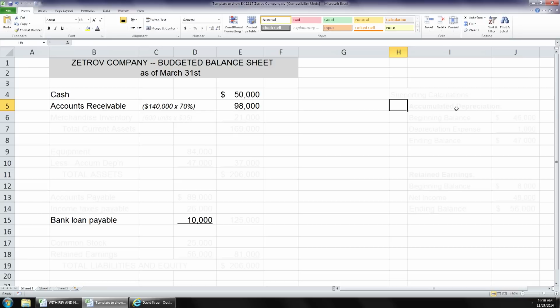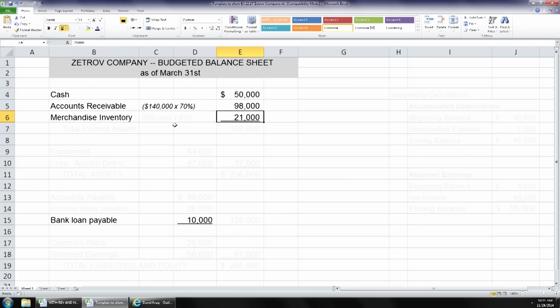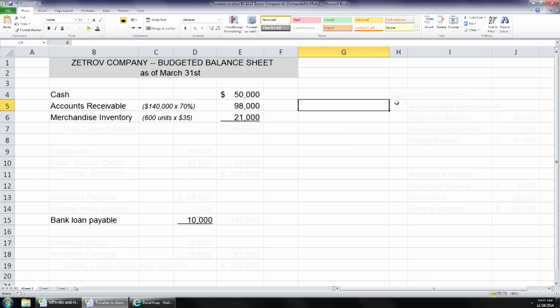Item C, the merchandise purchase budget indicates $89,000 in merchandise will be purchased on account in March. Purchases on account are paid 100% in the month following the purchase. Now, ending inventory for March is predicted to be 600 units at a cost of $35 each. Thus, we know our merchandise inventory is $21,000. That is the 600 units times the $35 per unit. So we can figure up our total current assets here as $169,000. You with me so far?